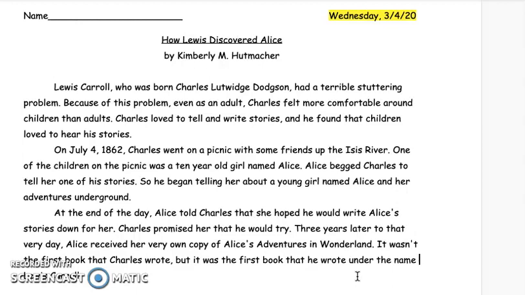All right. Lewis Carroll, who was born Charles Lutwidge Dodgson, had a terrible stuttering problem. Because of this problem, even as an adult, Charles felt more comfortable around children than adults. Charles loved to tell and write stories, and he found that children loved to hear his stories. So before we move on, stuttering is basically a condition where the person speaks with a repetition of words. It's a condition, and it looks like Mr. Lewis Carroll had this stuttering problem.